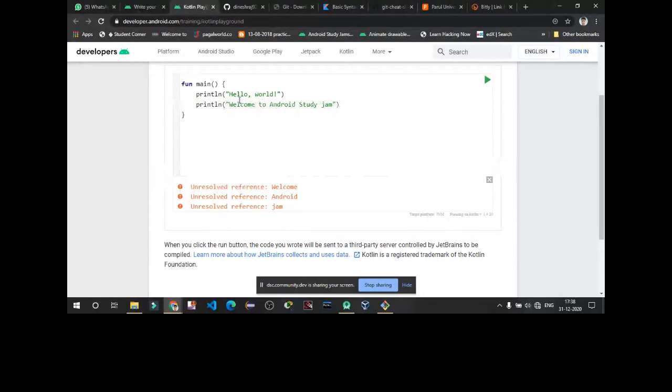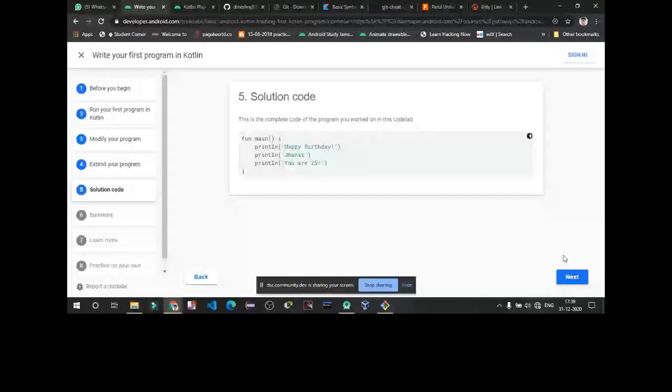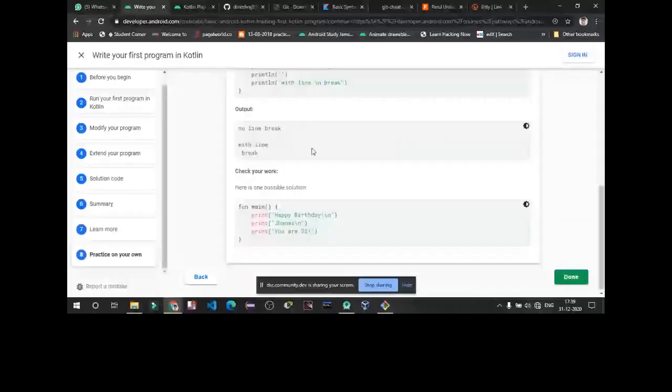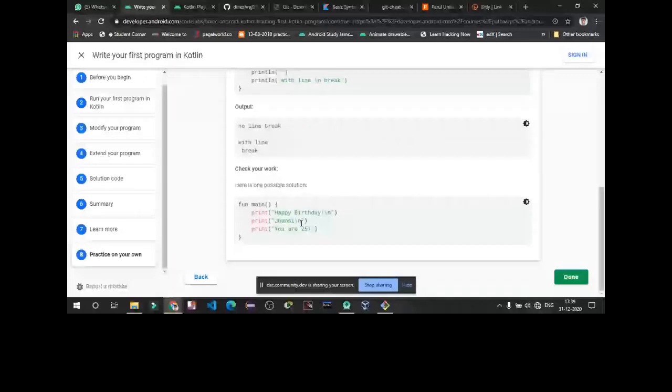So this is our basic first lesson, where we are learning about the fun keyword for functions, the main program, and println. You can read it by yourself. There is a summary of all this, and there are resource links at the end of the session. You can practice yourself where the task is given to you. Instead of println, you can also write slash n to run the next statement in a new line.